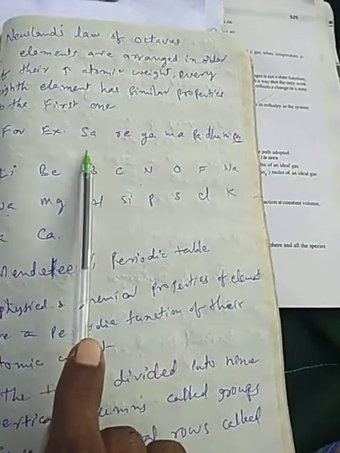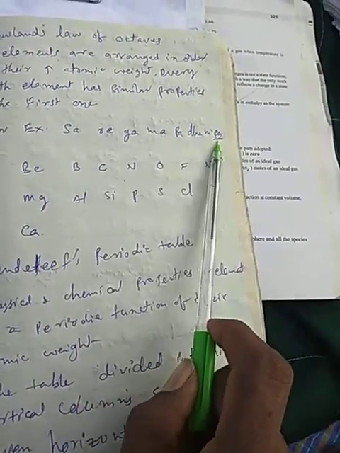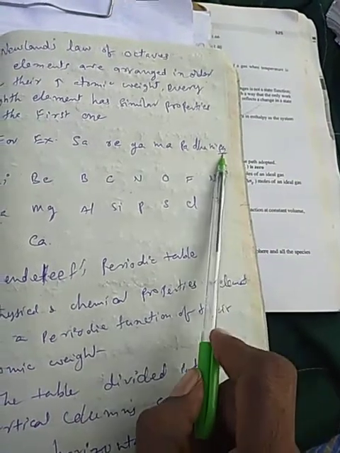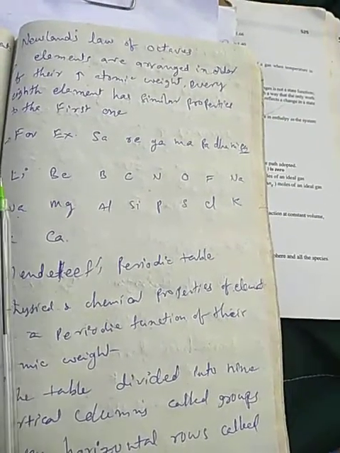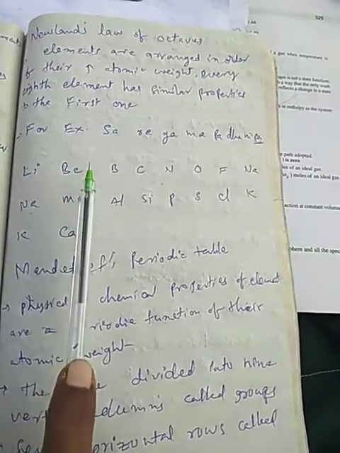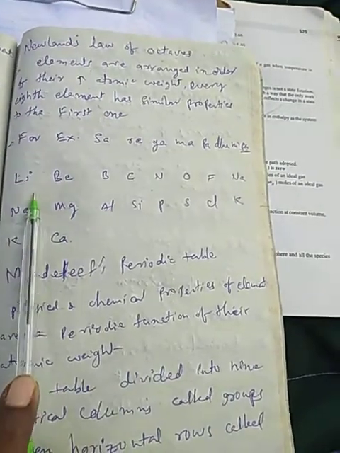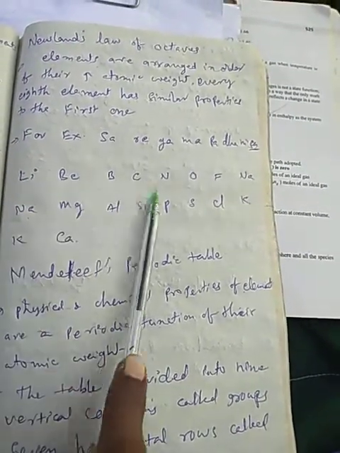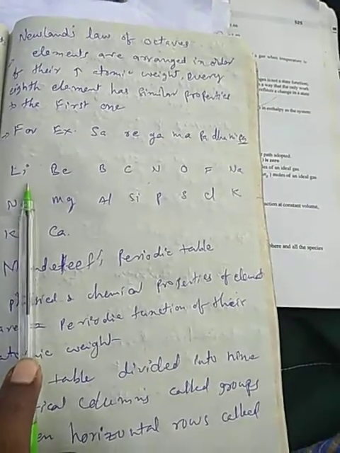See the example here. We know our Indian tradition, Sa Ri Ga Ma Pa Da Ni Sa. Sa is the first, and the 8th is again Sa. They are similar. In our elements also, the properties are the same for the first element and every 8th element. Now see lithium, beryllium, boron, carbon, nitrogen, oxygen, fluorine, and sodium. Sodium shows properties similar to the first element, lithium. This is the law of octaves, which has 8 elements.